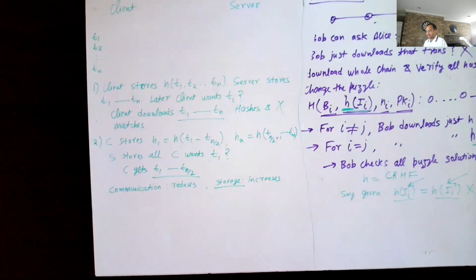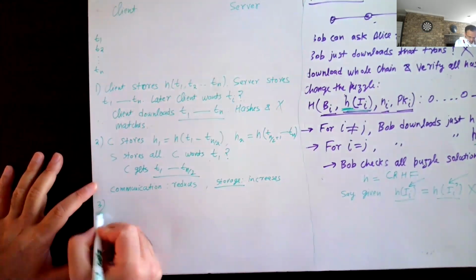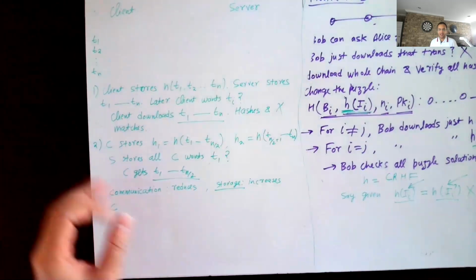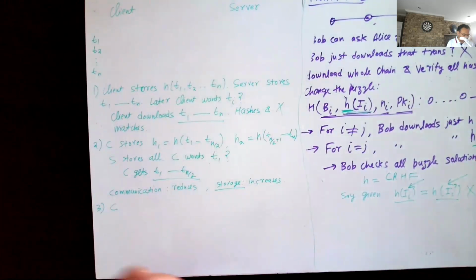So any ideas on how we can achieve reduced communication without increased storage? Here is an idea. Maybe the client even hashes these H1 and H2 and just stores the hash of these values.